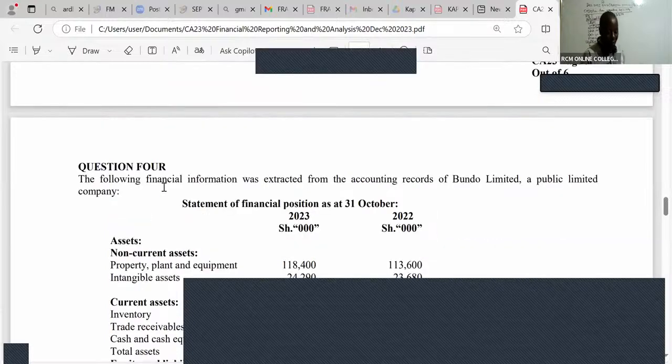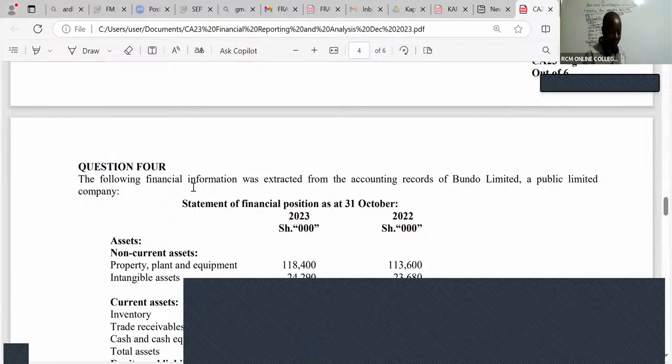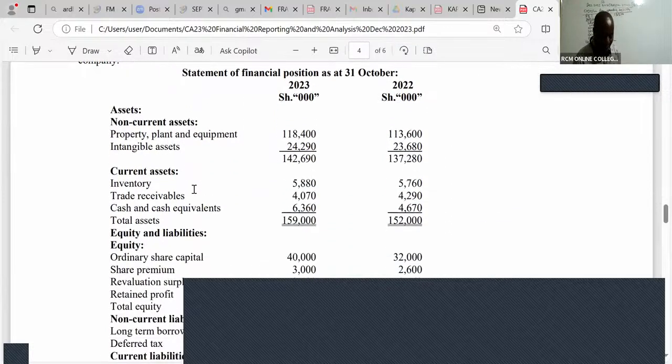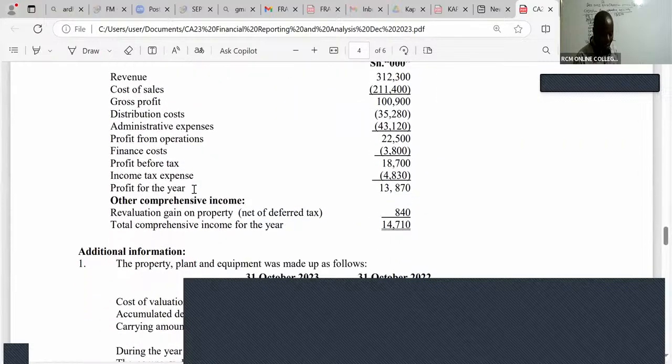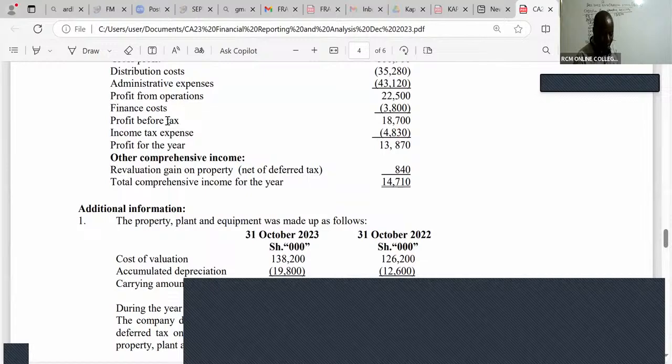We're given the following information, extracted from the accounting records of Bundo Limited, a public limited company. What I'm interested in, ladies and gentlemen, is the profit before tax. I'm picking profit for the year. It's good I shared this.